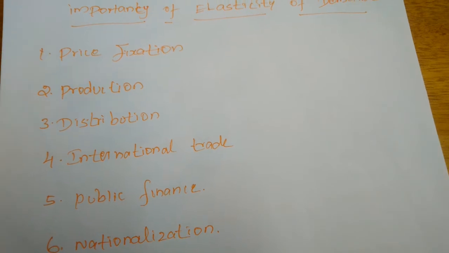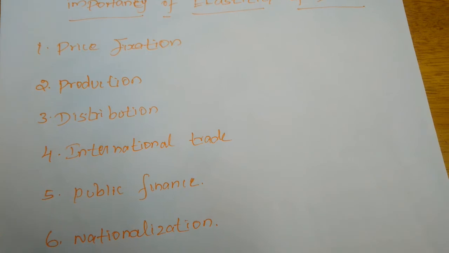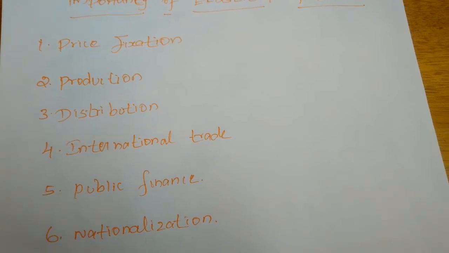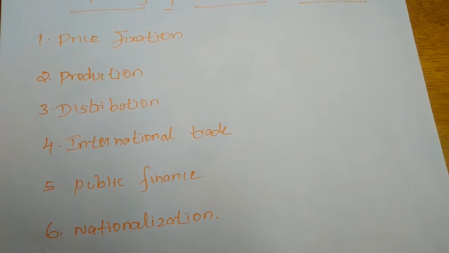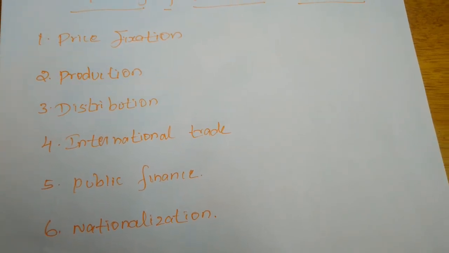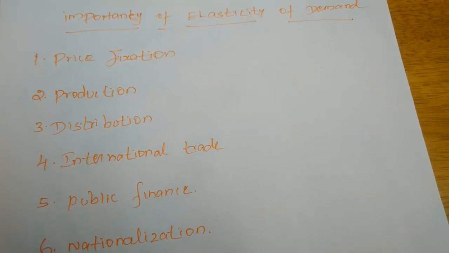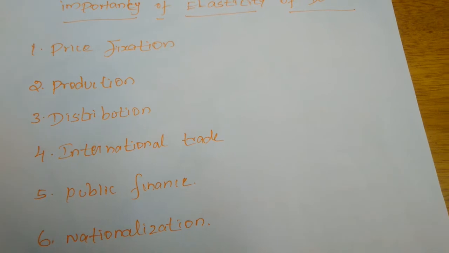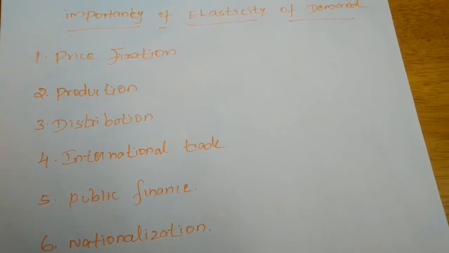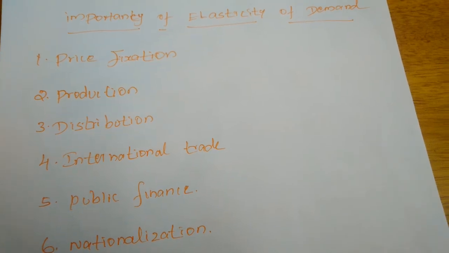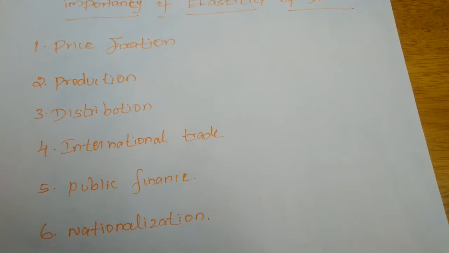So in all types of markets, price fixation is very important for earning more profit, right? On what basis do they fix the price of a commodity? If a commodity has more elasticity of demand, they will decrease the price of the commodity. Suppose the price elasticity of demand is inelastic, they will fix a higher price.